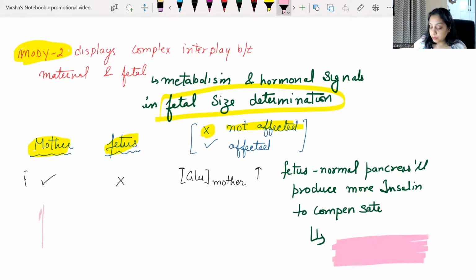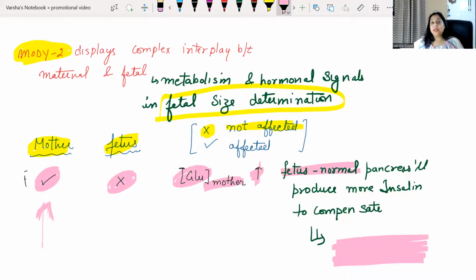Okay, so this is our first case when the mother is affected, fetus is not affected. Mother is affected, so what do I mean by that? Mother's glucose level is going to go up, but the fetus is normal, right? So you can imagine there is this one piece of a body that is mother's body, right?